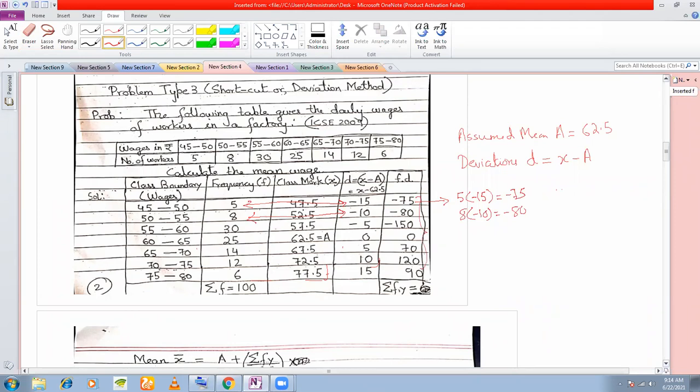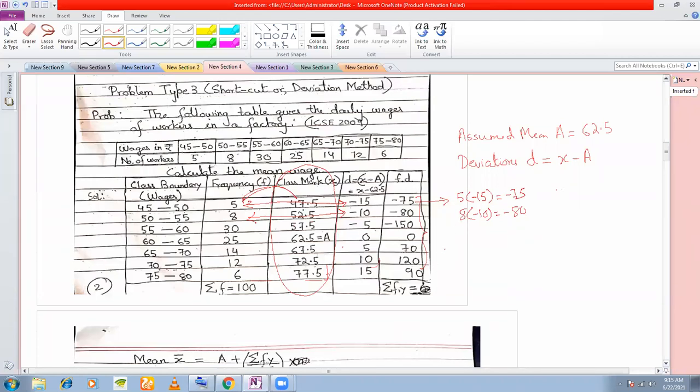Now remember, when you are doing this in your examinations, you might confuse between the class mark and the frequency, and you might end up multiplying the wrong columns. So what you do is try to keep your finger on this so that it gets covered, or try to keep a scale or something so that it gets covered, so that you are actually multiplying the actual columns. So that is a practice that you can follow. So we have calculated F into D.